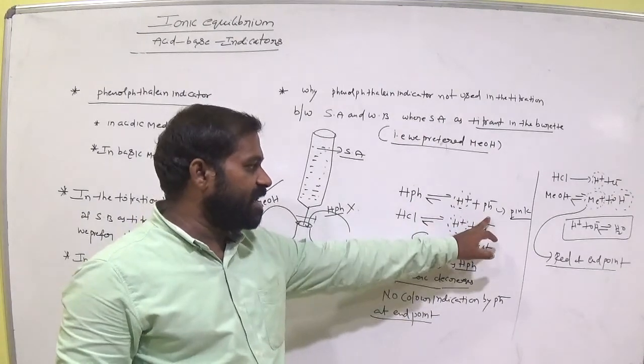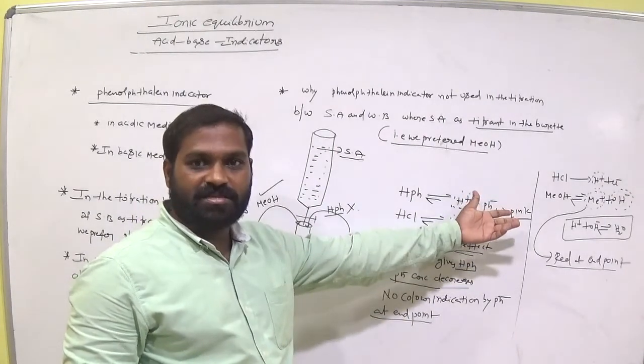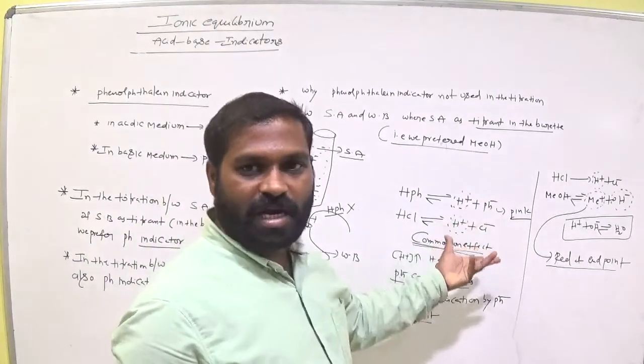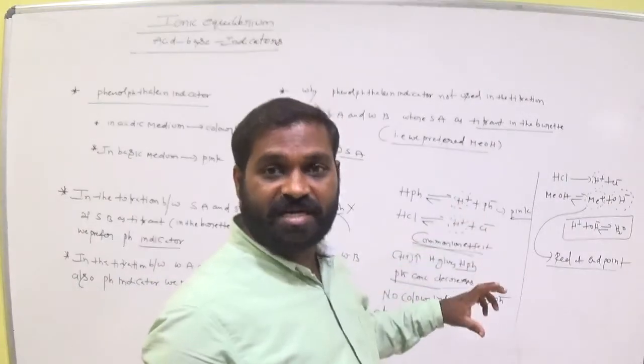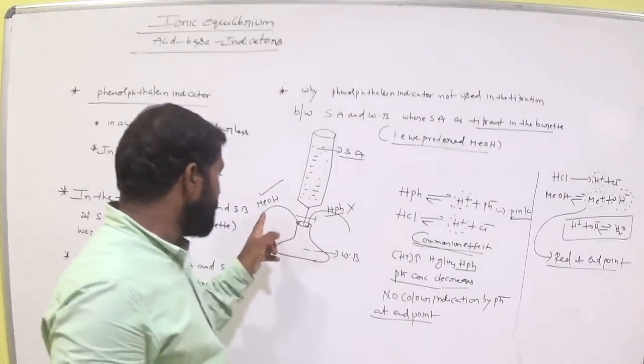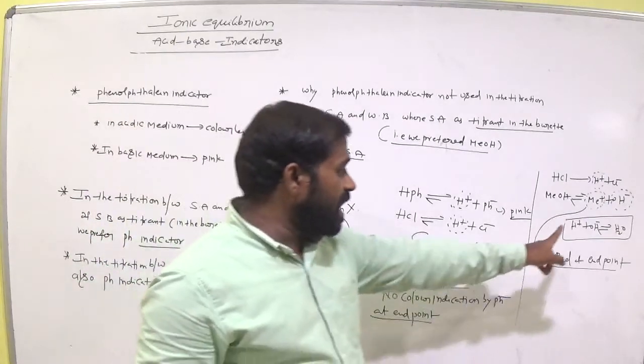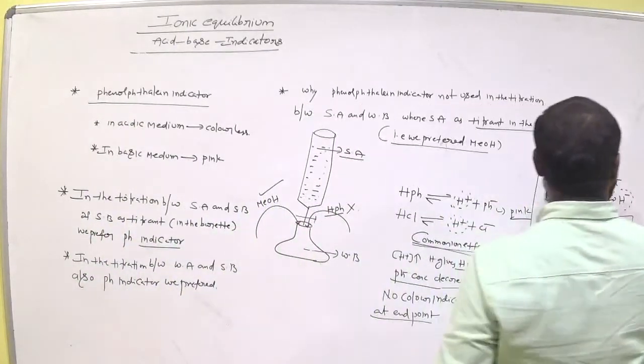So in this case, there is no color indication at the end point due to the common ion effect. There is no OH minus ion to show the pink color. So no pink color, there is no color identification. It is difficult to stop the titration. But if you prefer to use MeOH, there is no common ion effect in this case.